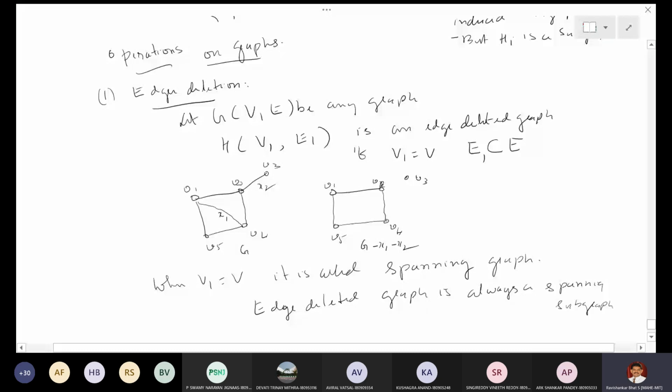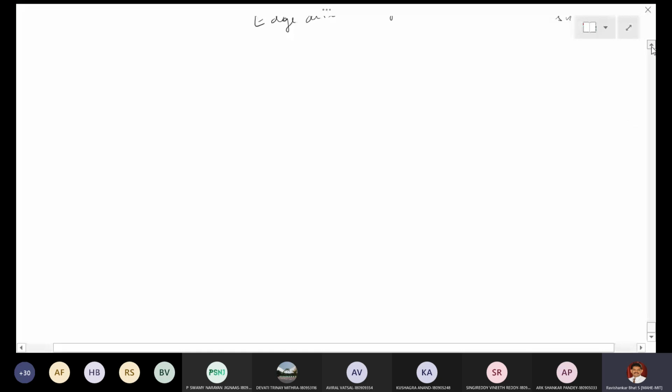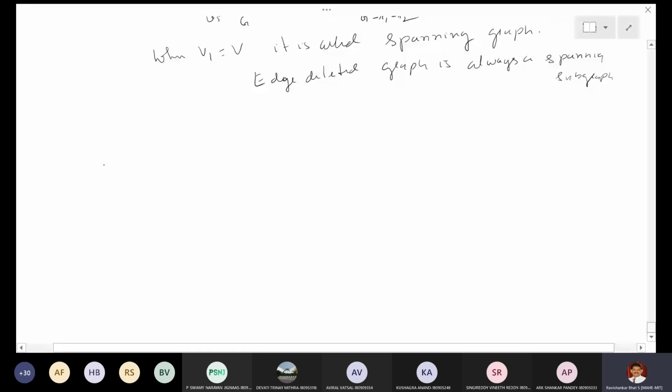Now, when I say edge deletion, you can also think about vertex deletion, right? Edge deletion is easy, it is simply rubbing off, so I have written edge deletion first. Now, let me write the vertex deleted graph. I denote this as G minus V, where V is a vertex. In the same graph, I can take a vertex deleted.